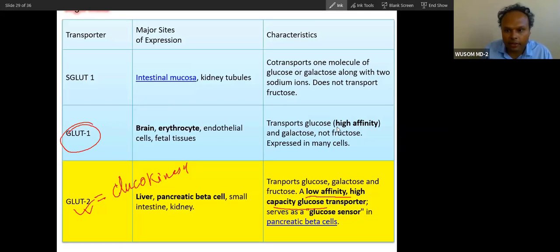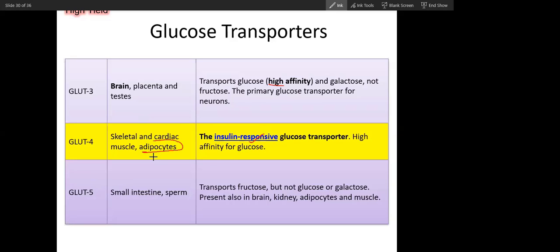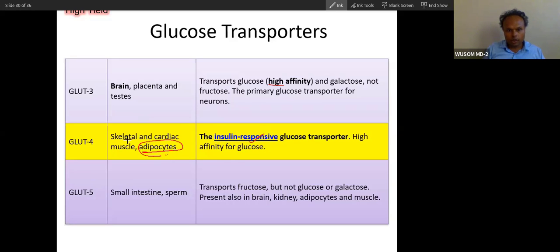GLUT1 and GLUT3 have very high affinity. They have high affinity because they are present in brain and erythrocytes and other tissues as well. You can see endothelium, brain, placenta, testis. GLUT3 is also high affinity. GLUT2 is low affinity. GLUT4 is insulin responsive. When insulin concentration rises, insulin causes entry of glucose into skeletal muscle, and also adipocyte. Along with skeletal muscle, cardiac muscle also, because the heart is very similar to skeletal muscle. Now GLUT5, I have already told you, is for fructose.